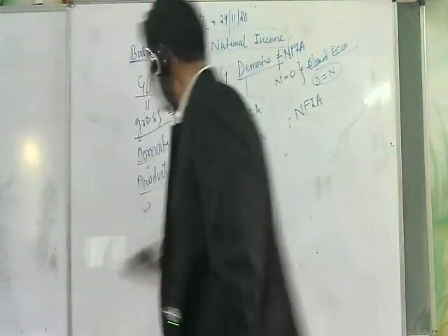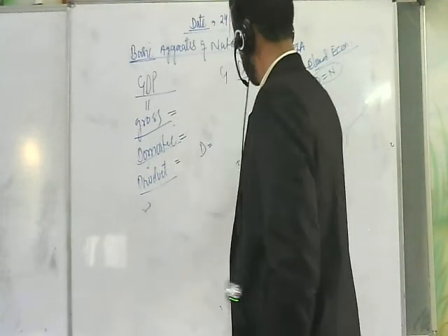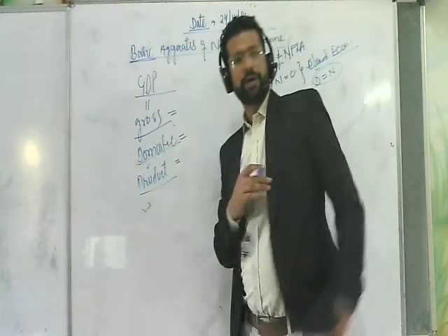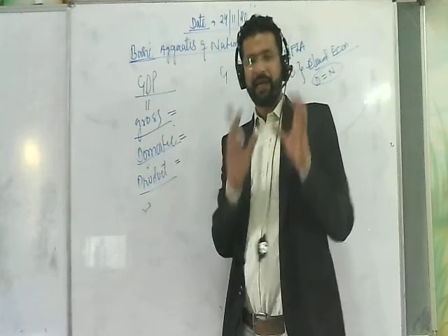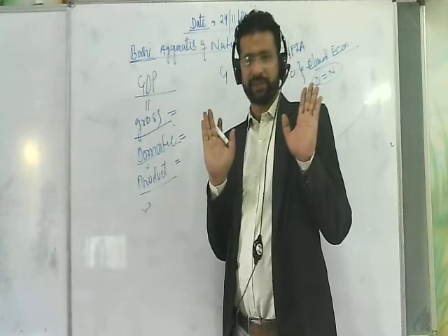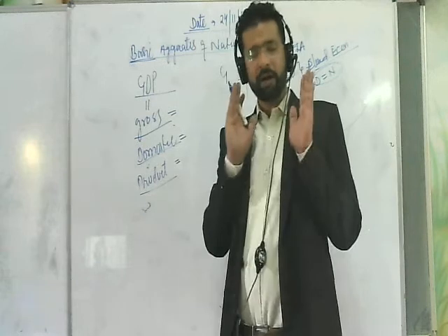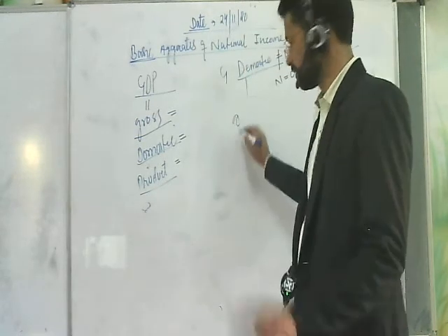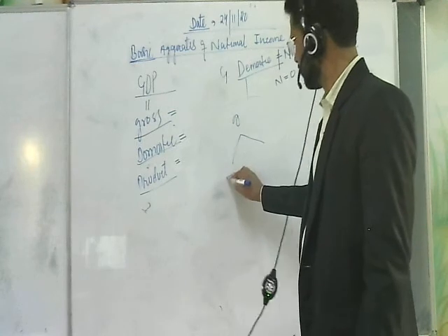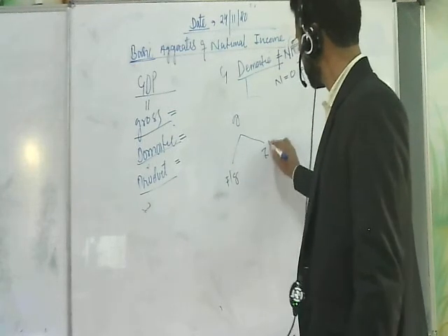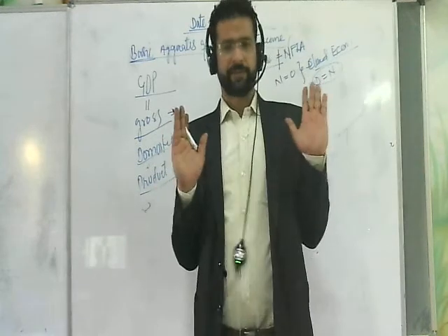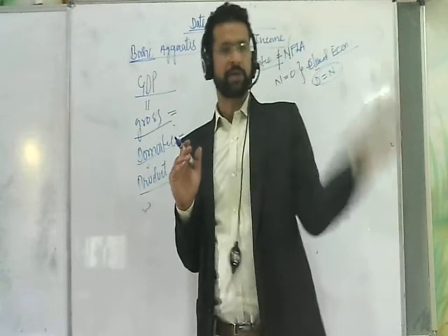Now the last concept, that is product. What do you mean by product? Product is simply defined as the value of final goods and services, because national income always counts the value of final goods. There are two types of goods. One is known as final good, another one is known as intermediate good. Final goods are those goods which are ready for consumption. They always come out of the production boundary.